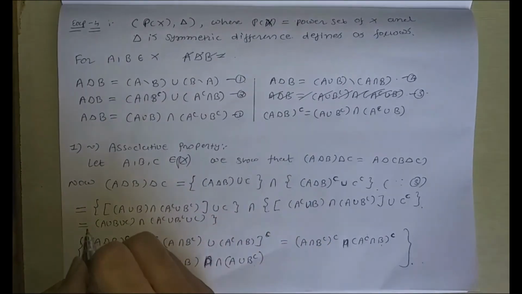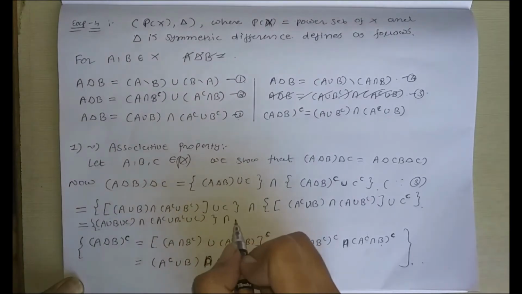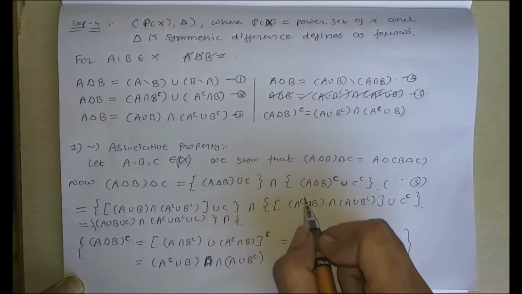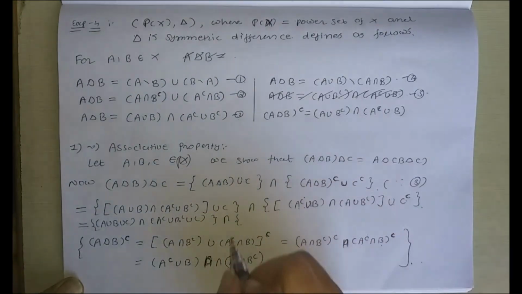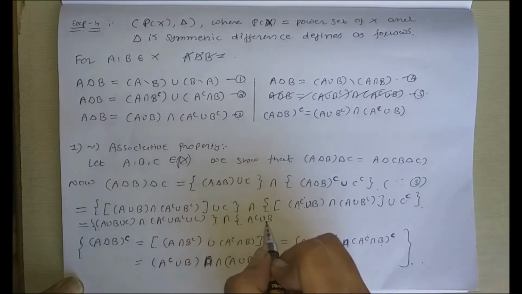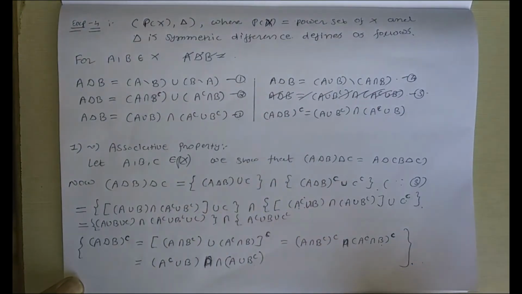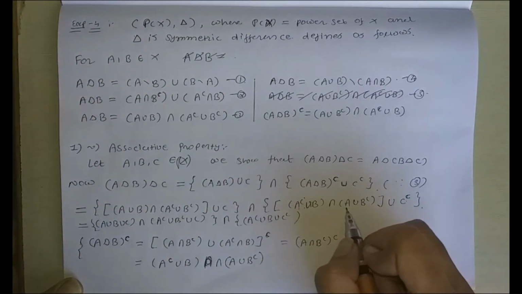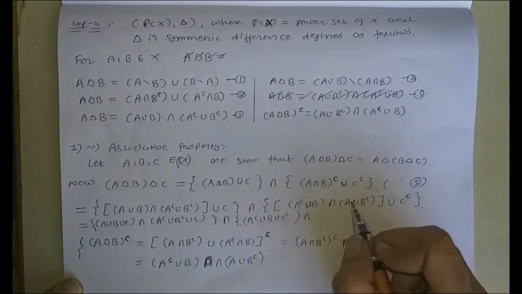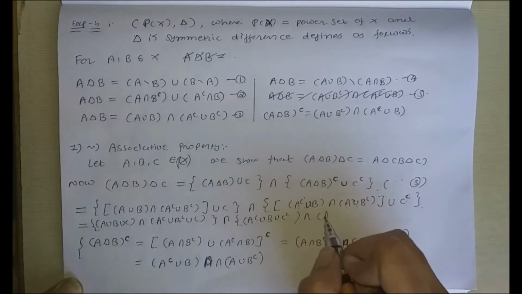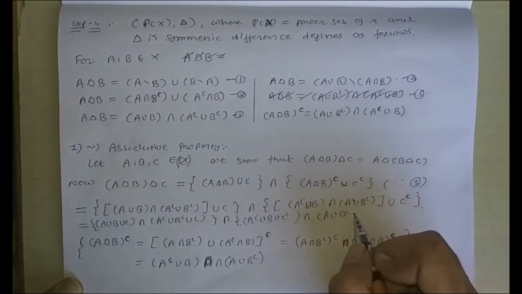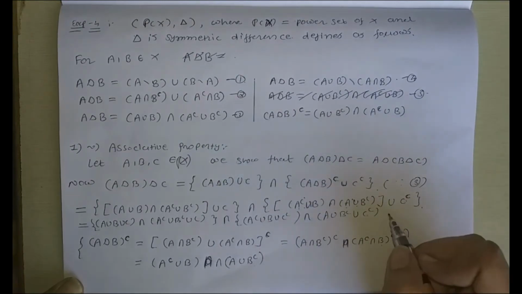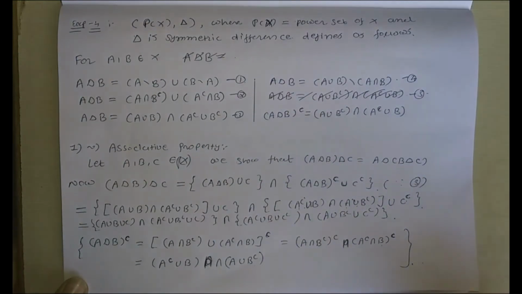Now again this bracket completed. Here it is intersection A complement union B union C complement. Okay. Then after we get, here it is intersection A union B complement union C complement. Okay, this bracket is over.